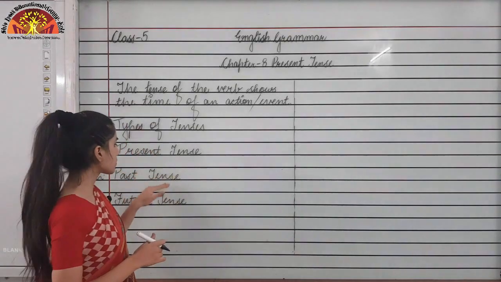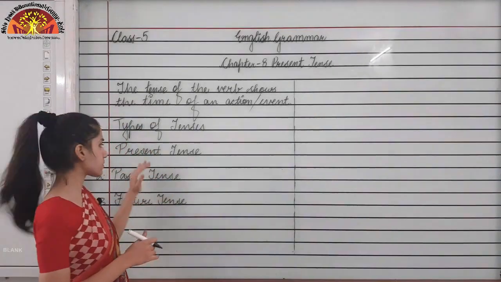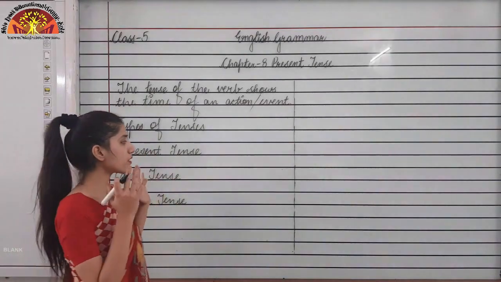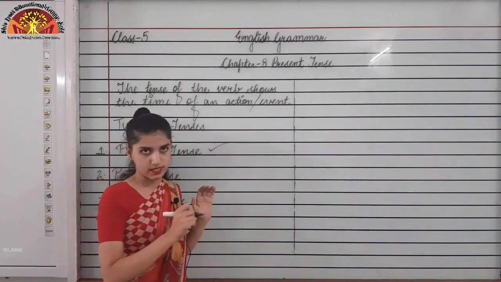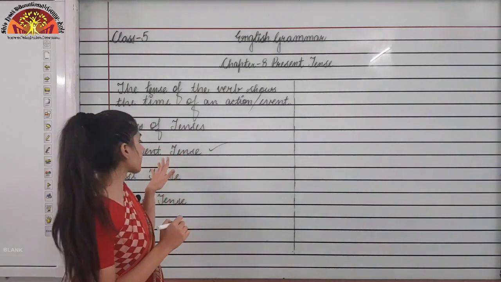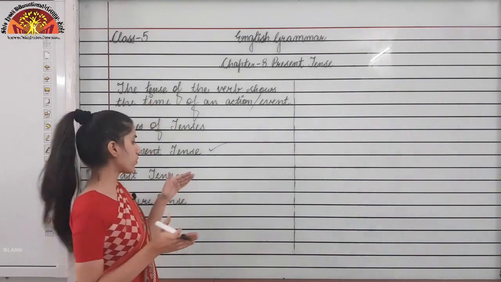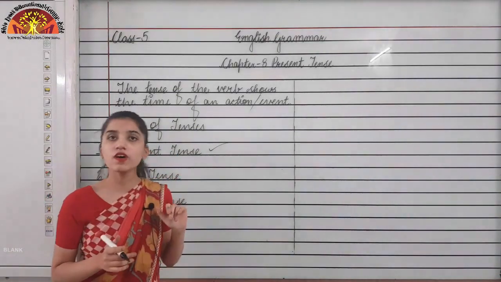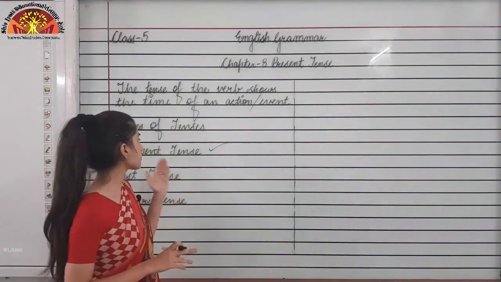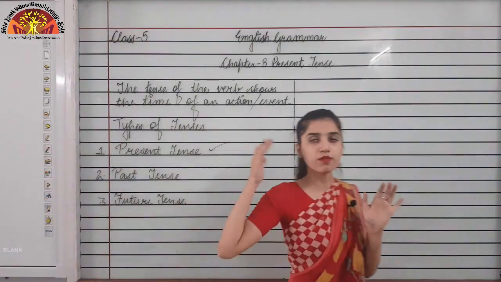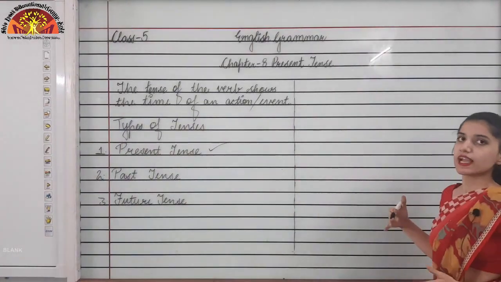So according to the time we have 3 categories: present tense, past tense and future tense. In this chapter we will only be studying present tense, and in the next chapters we will see past and future tense. Now moving to the present tense part. Present tense is subdivided into 3 other categories.